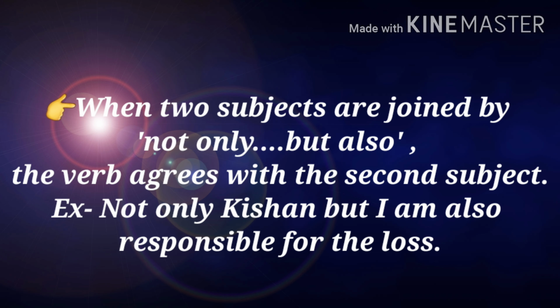Now students, let's understand this rule. When two subjects are joined by "not only but also," the verb agrees with the second subject. Example: Not only Kishan, but I am also responsible for the loss. In this sentence, there are two subjects. One is Kishan, another one is I. But since the subjects are connected by the words "not only but also," the verb agrees with the second subject, which is I.